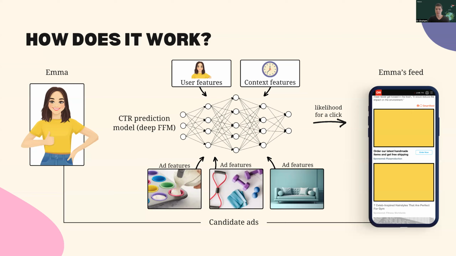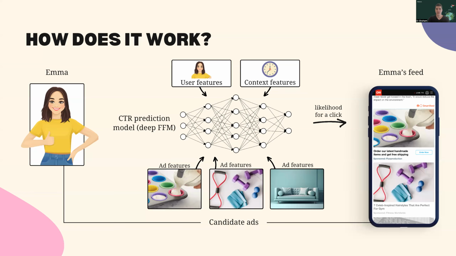While we won't delve into the details of this model's architecture here, you can think of it as any other machine learning model that takes an input and provides a prediction. In our case, a prediction for a click, ranging from 0 to 1. Next, we rank the ads based on the prediction we got and on the advertiser's cost per click, which is the amount they are willing to pay for each click. So in our scenario, the model determined that Emma will be recommended to buy some pudding molds, as it's the top ranked ad appearing in the first available slot. Or perhaps consider starting a fitness program with this second ad chosen here.